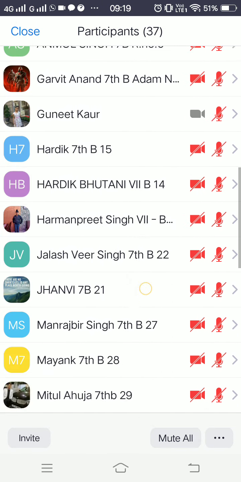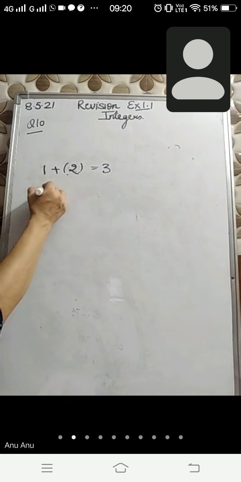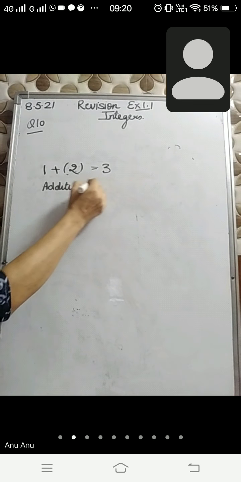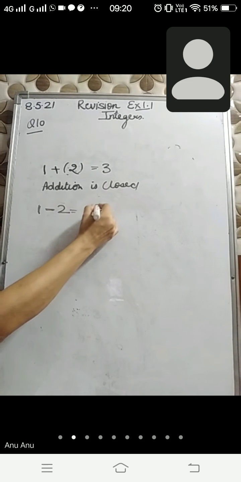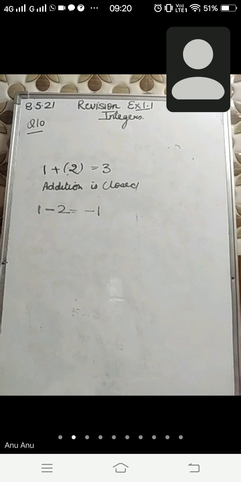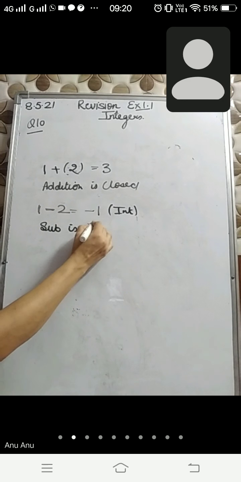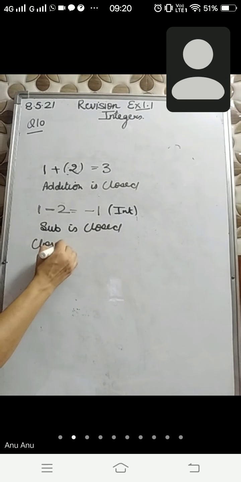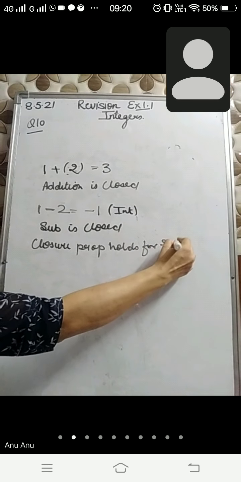If I take two integers, 1 and 2, they are integers and their answer is 3. 3 is again an integer. So two integers on adding will give you an integer. That means addition is closed. If I take two integers and subtract them, the answer is minus 1. That means minus 1 is again an integer, so subtraction is closed, or you can say the closure property holds for subtraction.